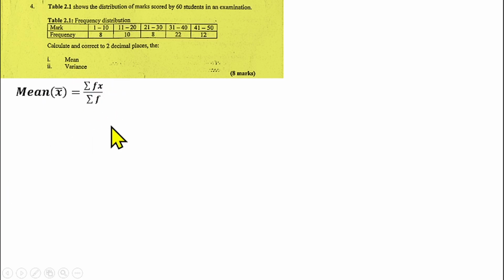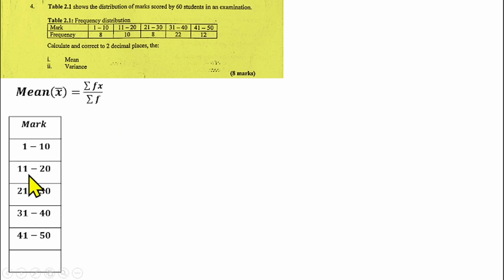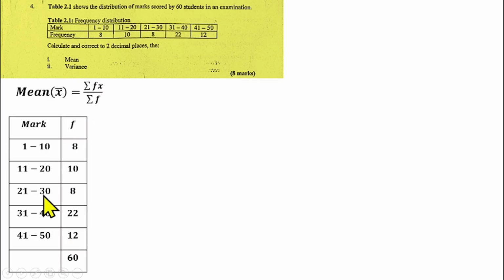Then, what can we do? We draw the table like this. Then our frequency is this. I'm talking about the table given to us. This is how it is. So we need our x. We have f, but we need x to be able to find the mean. So how do we find x? x can be gotten from our class interval, which is the mark, by finding the midpoint of 1 and 10, 11 and 20, and so on.